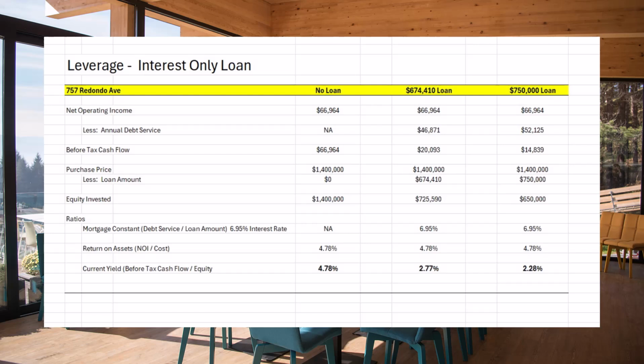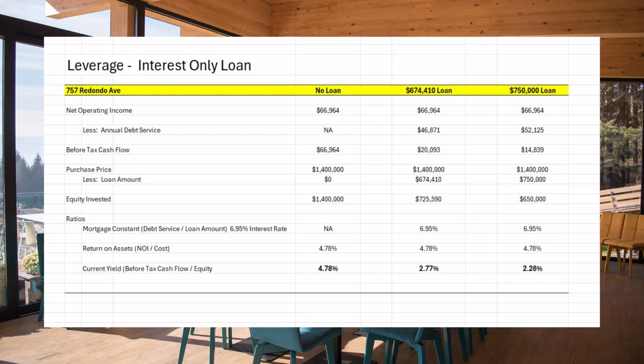This is the $674,410. And the net operating income, again, $66,964. The debt service on this loan, again, interest only, 6.95%, that is $46,871. Structure of the transaction, $1.4 million costs, $674,000 loan, which leaves the equity invested at $725,000.